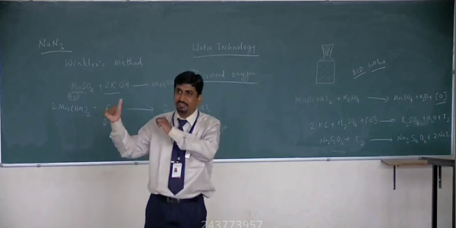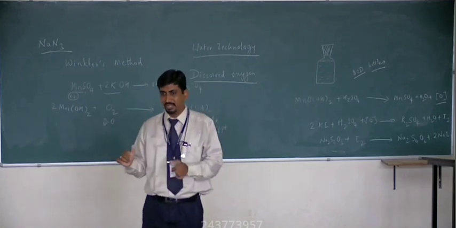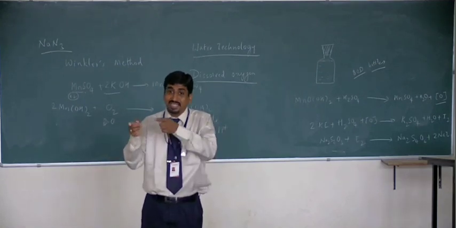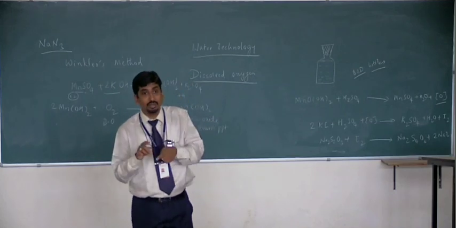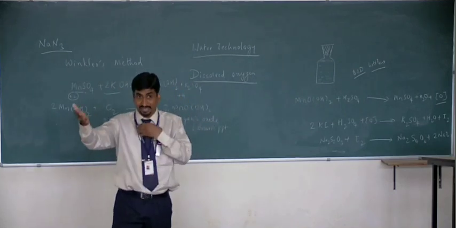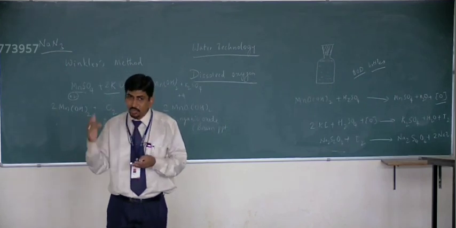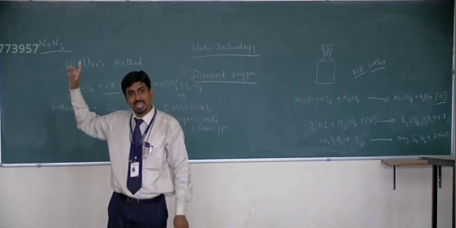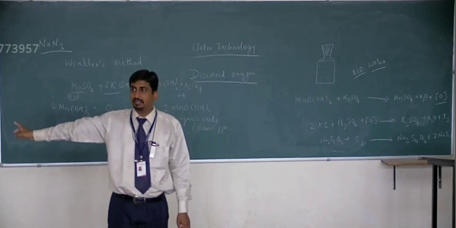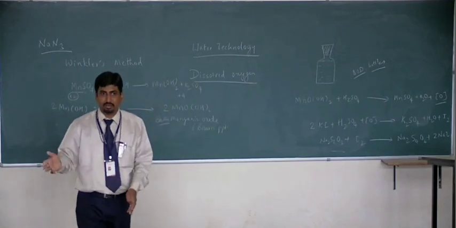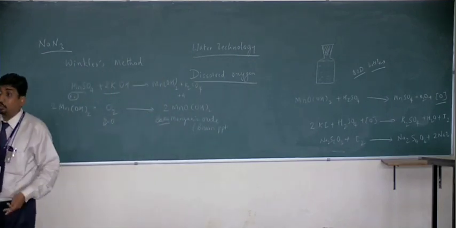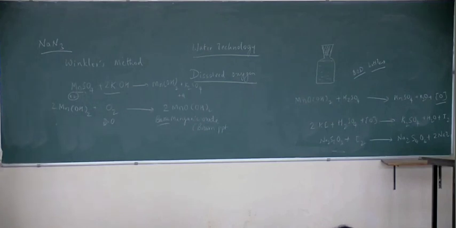Otherwise they will interfere with our experiment because they can oxidize KI to iodine, nitrates and nitrites. To remove that interference, we add sodium azide. Nitrates, potassium nitrate or potassium nitrite, NaNO2, NaNO3, KNO3, KNO2, they may be present.